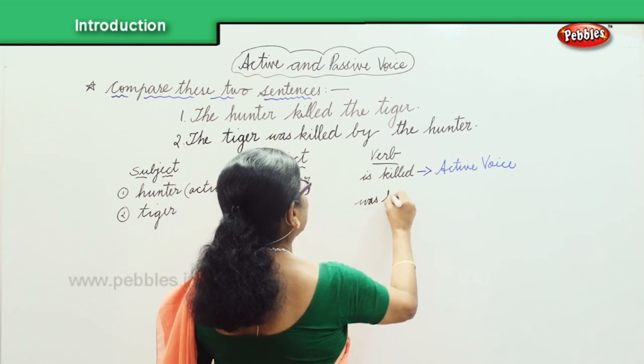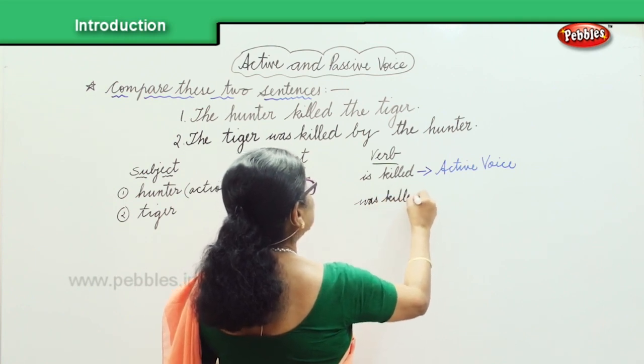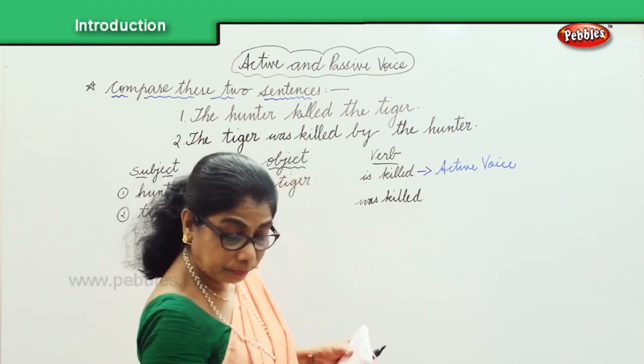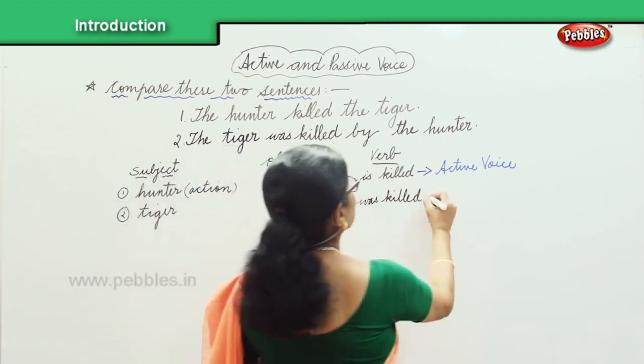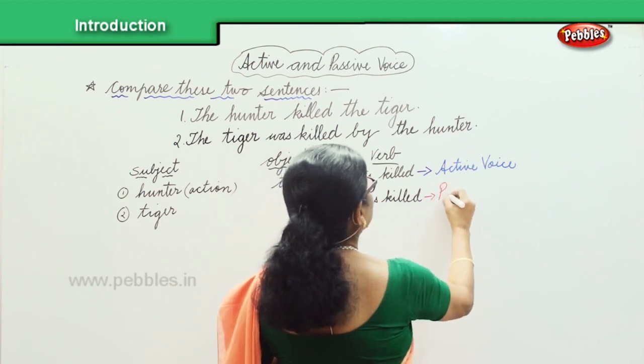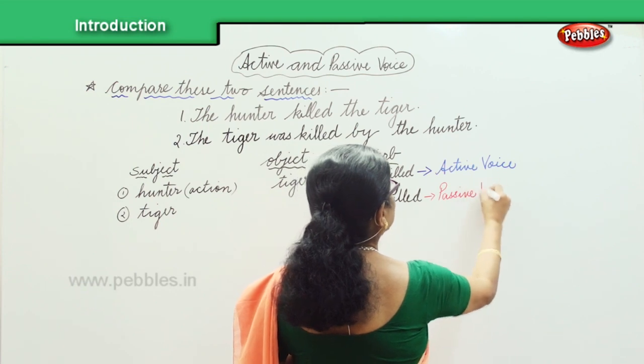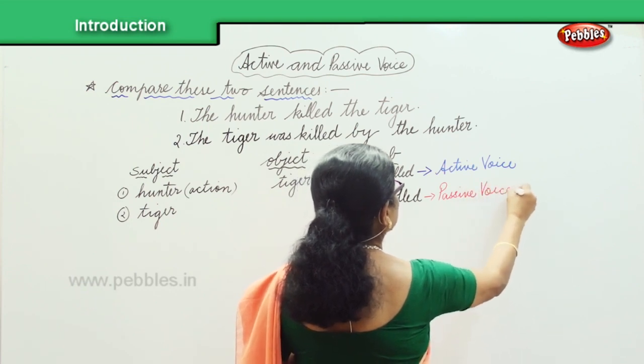Was killed. Who was killed? The tiger. Was killed is in the passive voice. Passive voice. Okay?